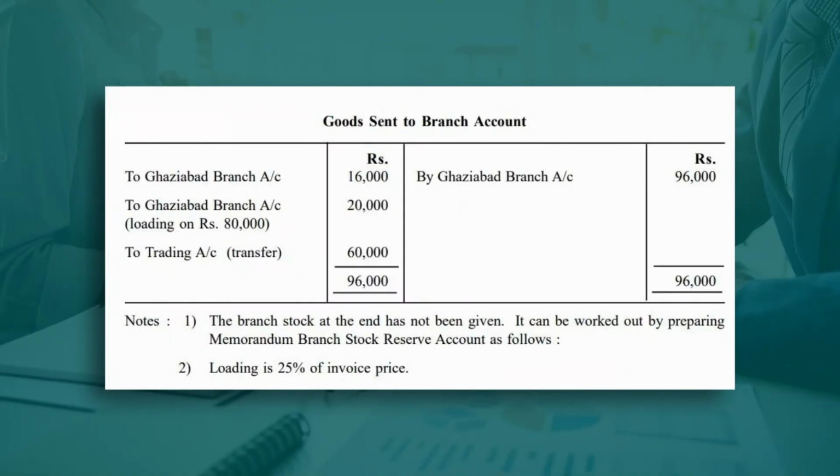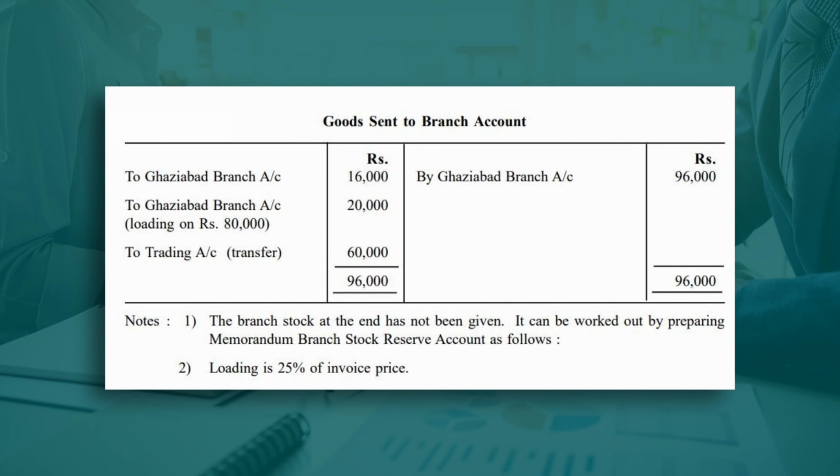Yes. Goods sent to branch account. By Ghaziabad branch 96,000. It is given in the question that goods have been sent by the head office to Ghaziabad branch 96,000. Out of 96,000, goods worth rupees 16,000 was returned by the Ghaziabad branch. So goods returned 16,000.